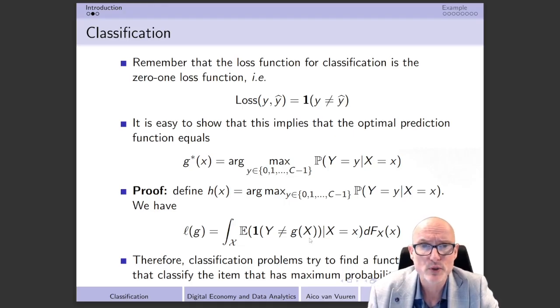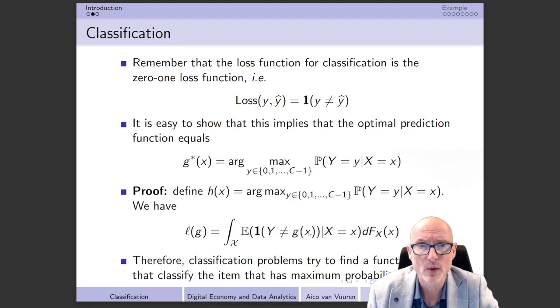So therefore we should realize that this thing that we have over here should also be equal to the small x that we have over here. So that's the next step that we are going to take. And then the next step that I'm going to take is that I'm going to realize that this is, of course, a mean, and take into account that in this case this is a mean over a discrete outcome variable.